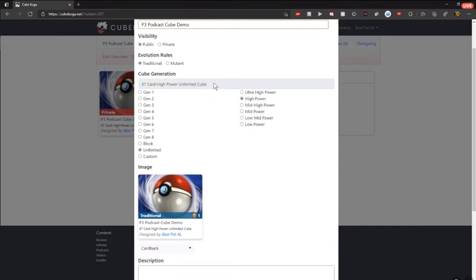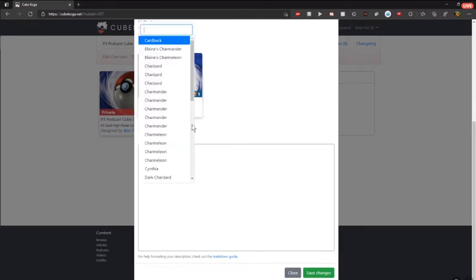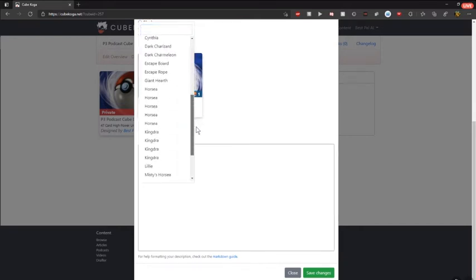And there's just a few questions on how you would describe your cube. So is it a block cube? Is it an unlimited cube? What's the power level of the cube? Just useful information that people can look at before deciding whether they want to dive in.